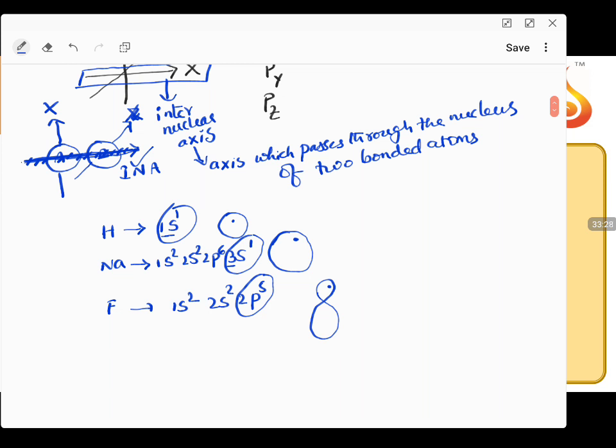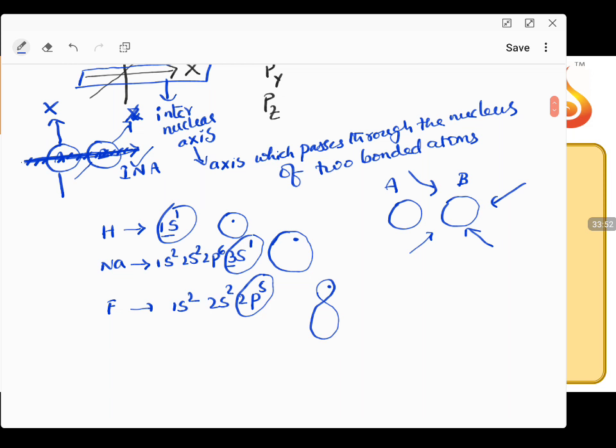That's the only point. Same way, if I have an s orbital from atom A and another s orbital from atom B, in what way can they overlap? It can come from any direction, whether it comes from here, or in this direction, or this direction.